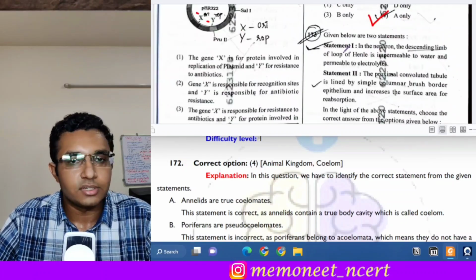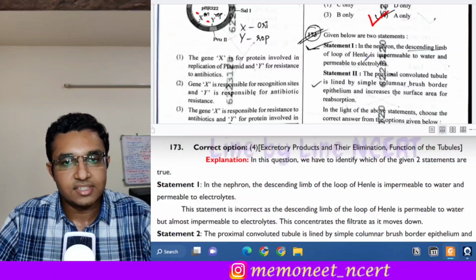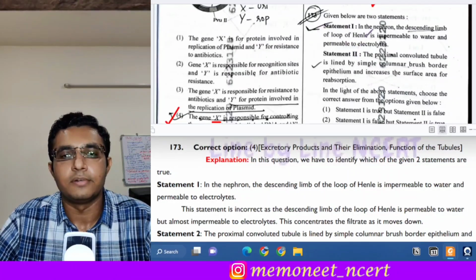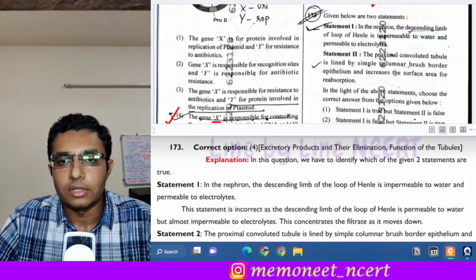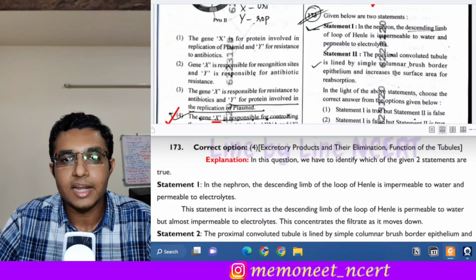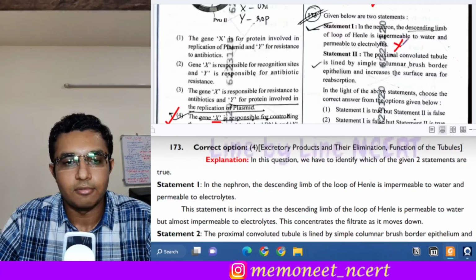The next question is question number 173. This is a statement based question and we have to identify which of them is correct. The first statement is, in the nephron, the descending limb of loop of Henle is impermeable to water and permeable to electrolytes. So this statement is incorrect. Why?